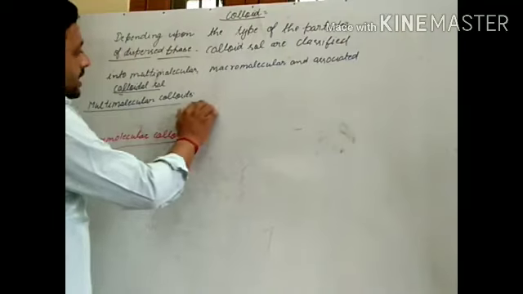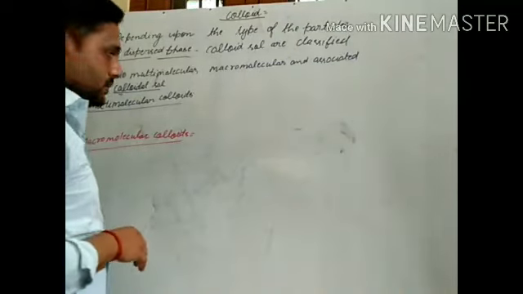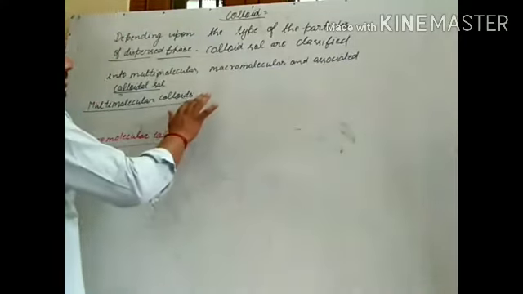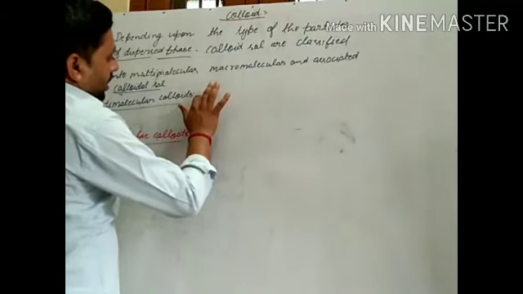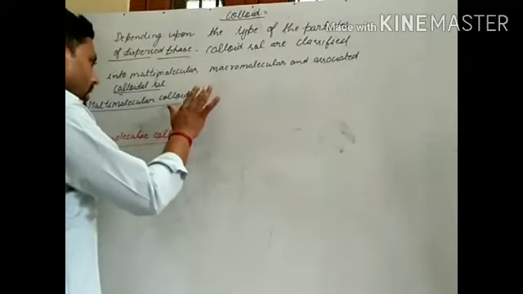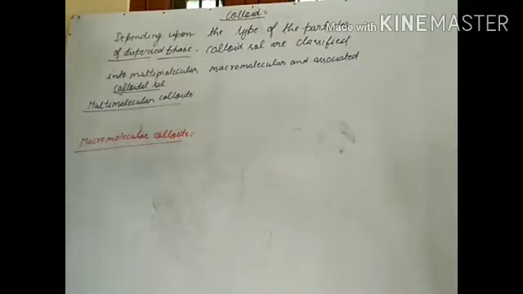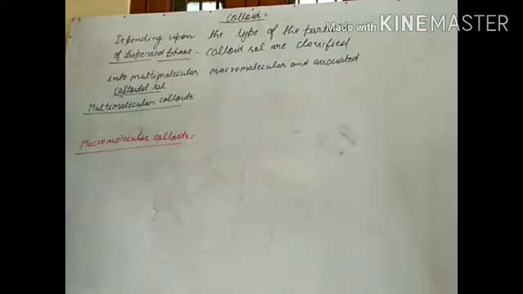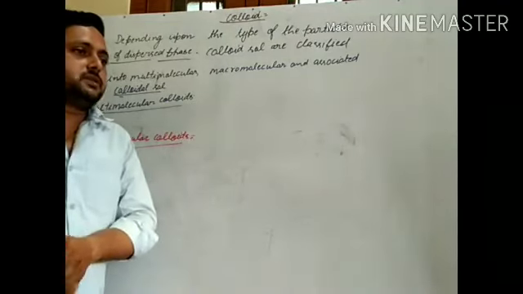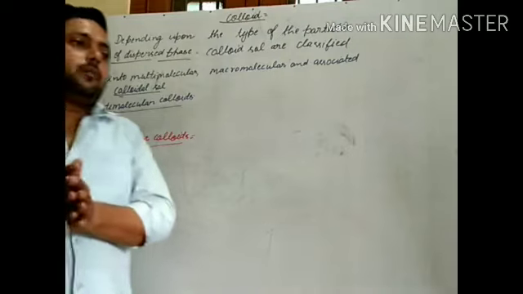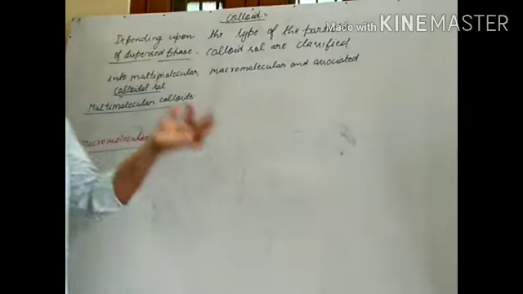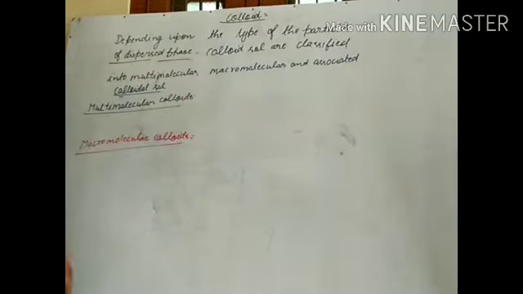What are multimolecular colloids? On dissolution, when particles, which may be ions, atoms, or molecules, associate and form particles equal to the size of a colloidal particle, it is called a multimolecular colloid.